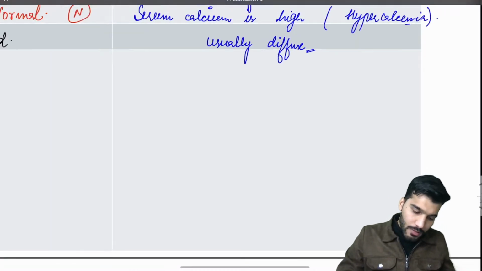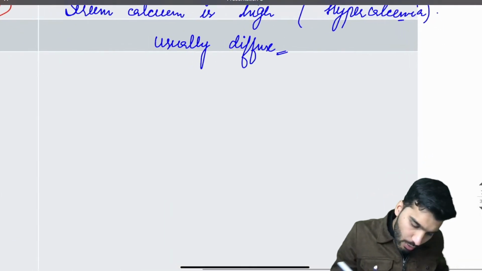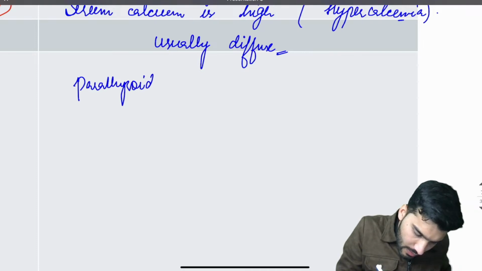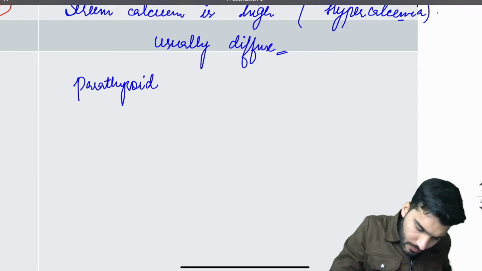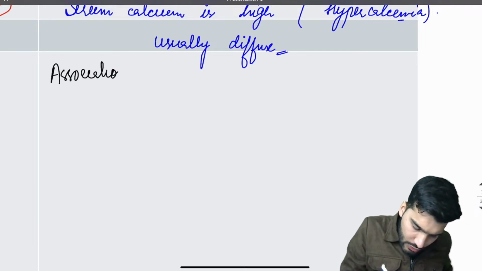Now, sir, it is associated with dystrophic calcification. Number one, it's associated with parathyroid adenoma.